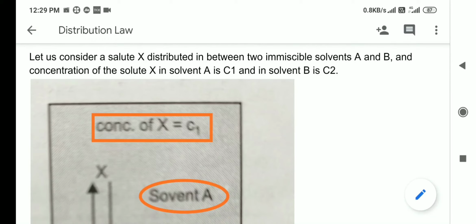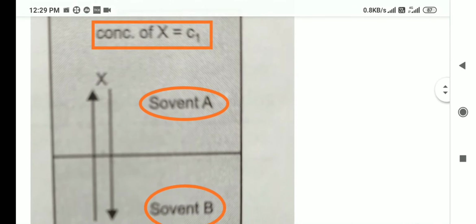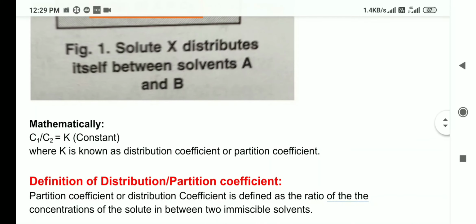It means their ratio should remain constant. So mathematically I can write C1 upon C2 is equal to a constant, and this constant is K, or I can write C1 upon C2 is equal to K, where K is a constant and is known as distribution coefficient or partition coefficient.